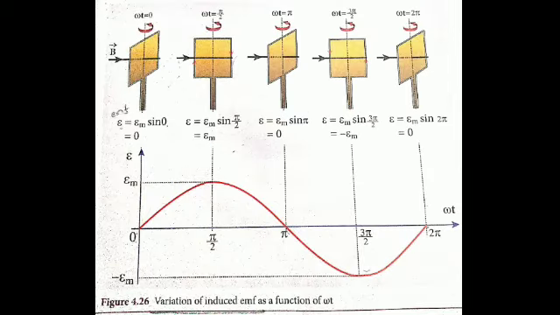In a time t seconds, the coil is rotated through an angle theta is equal to omega t in anticlockwise direction. In this position, the flux linked is φm cos omega t, a component of φm normal to the plane of the coil. The component parallel to the plane, φm sin omega t, has no role in electromagnetic induction. Therefore, the flux linkage at this deflected position is Nφb is equal to Nφm cos omega t. Nφb means magnetic flux, and φm means the magnetic flux with its maximum value.